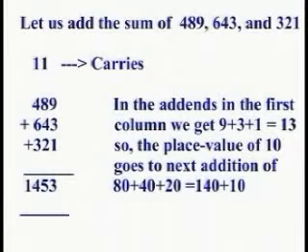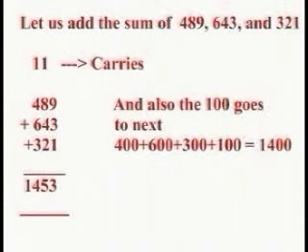Let us add the sum of 489, 643 and 321. In the addends in the first column, we get 9 plus 3 plus 1 equal to 13. So, the place value of 10 goes to the next addition of 80 plus 40 plus 20 equal to 140 plus 10. And also the 100 goes to the next, 400 plus 600 plus 300 plus 100 equal to 1400.